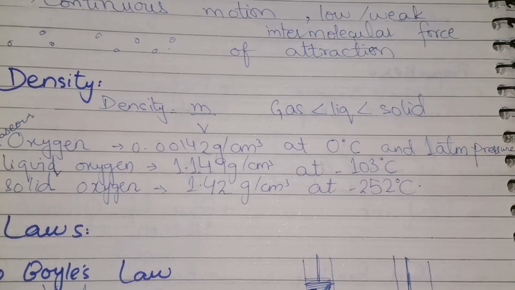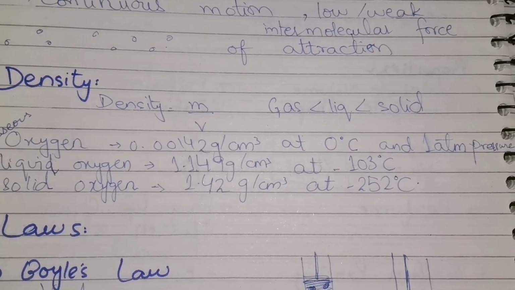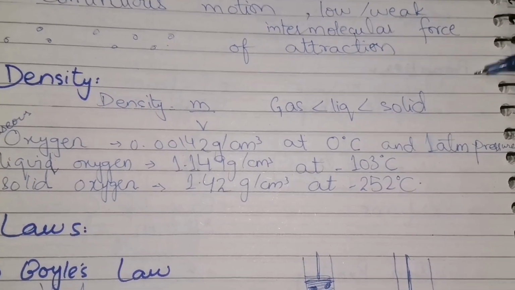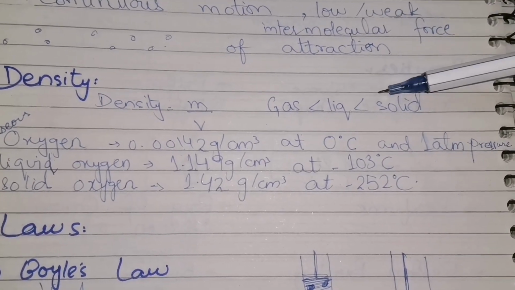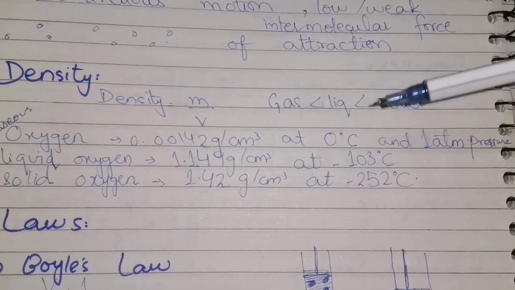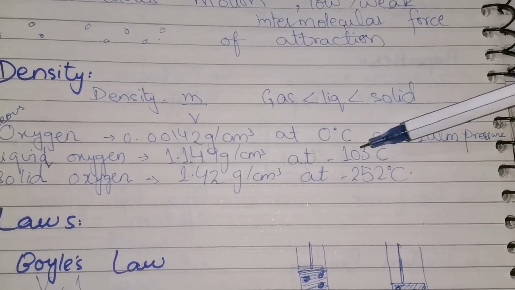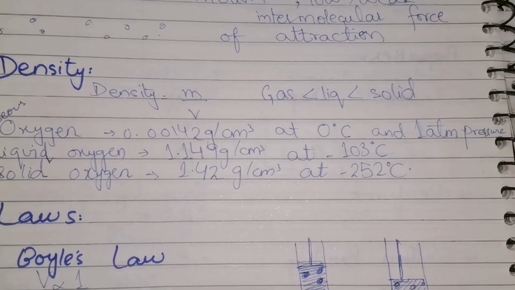We know that the mass of the solids is more than that of the liquid, and liquid is more than that of the gases. Hence, the density of solid is more than that of the liquid, and the liquid's density is more than the gases. Here we have compared the three densities of oxygen in gaseous, liquid, and solid state.